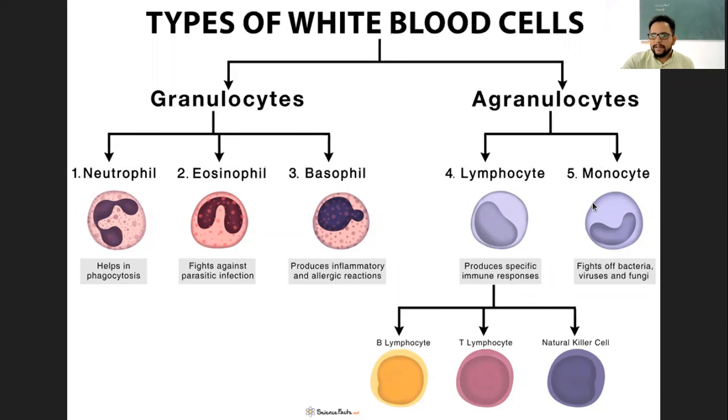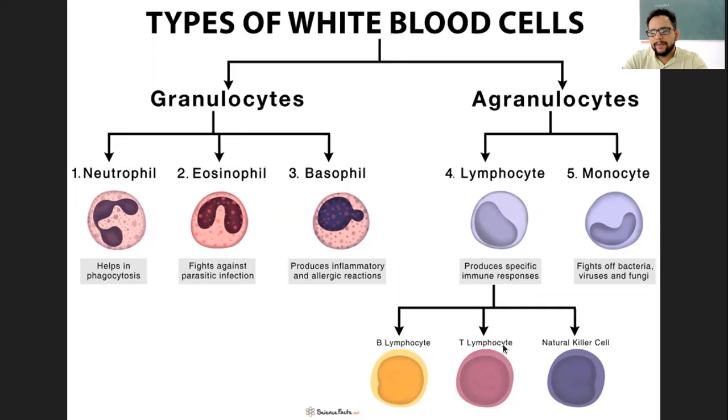Now, here is one of the most interesting cells of your immune system. They are classified further into B lymphocyte and T lymphocyte. Both of these cells are synthesized, or produced, in the bone marrow of your bones, right? And this B stands for bone marrow. That means this B lymphocyte will be produced in bone marrow, and they will mature also in bone marrow.